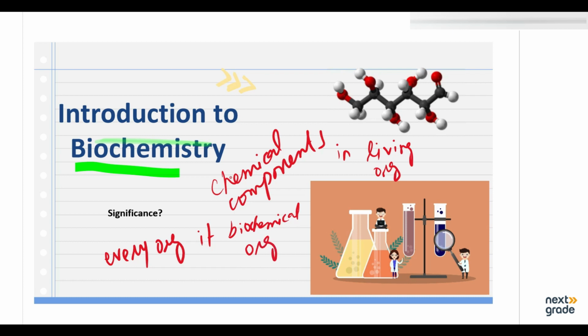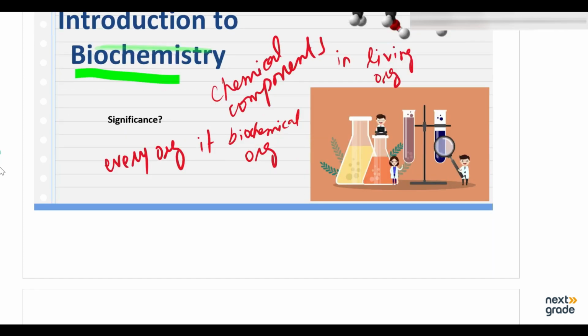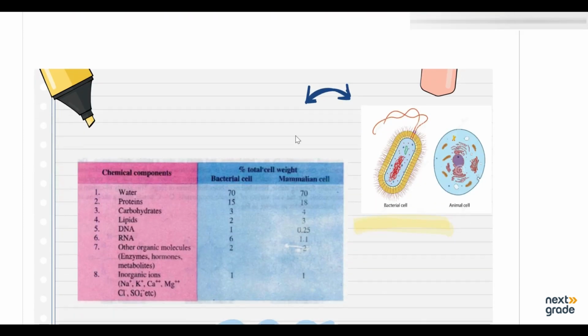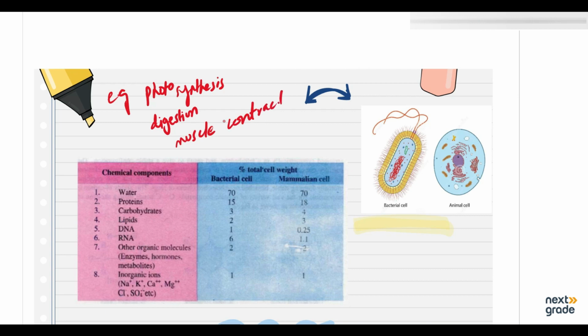So let's take a look at one of its examples that can give you a better overview. The example is photosynthesis. Another example can be digestion. We can take one more example, like muscle contraction. So these are all examples of biochemistry.